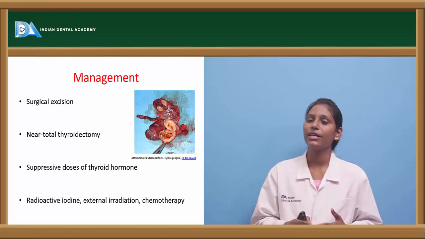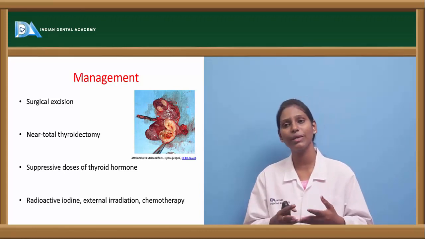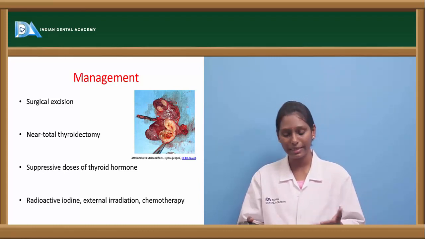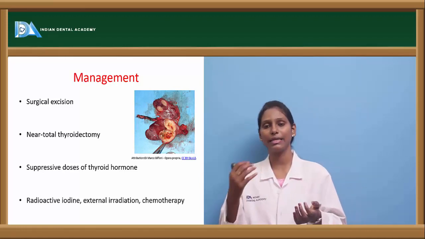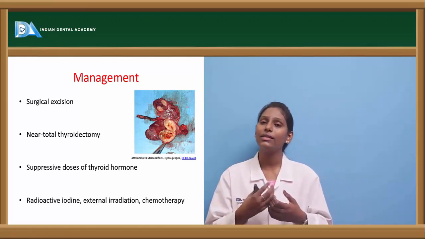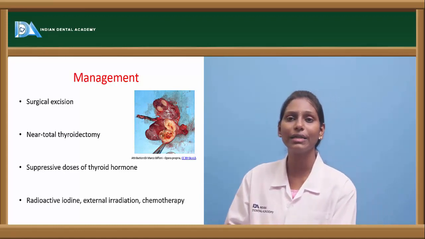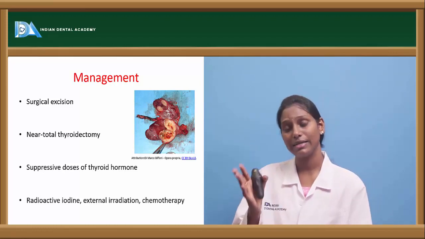Once we have done this near total thyroidectomy, suppressive doses of thyroid hormone have to be supplied. So what will we give? We give thyroxine, about 0.3 to 0.5 milligrams. We give it lifelong to suppress the TSH hormone. Then another ancillary treatment we have is radioactive iodine. Radioactive iodine can also be given, but before we give radioactive iodine, surgical excision has to be done.